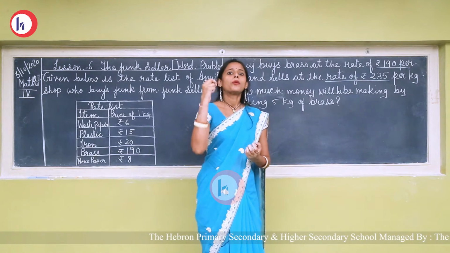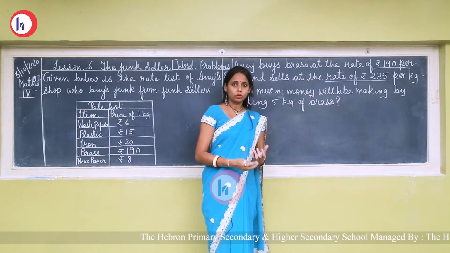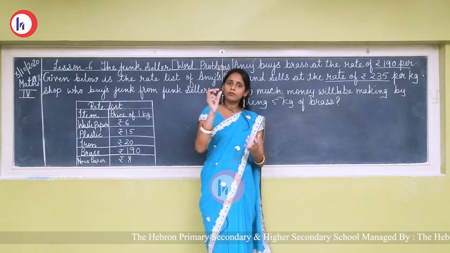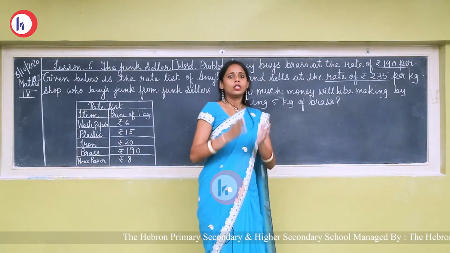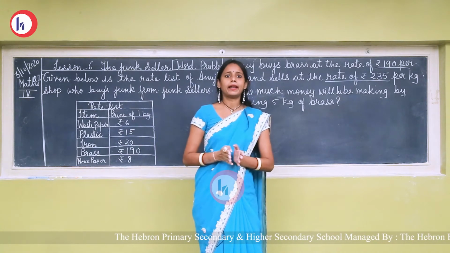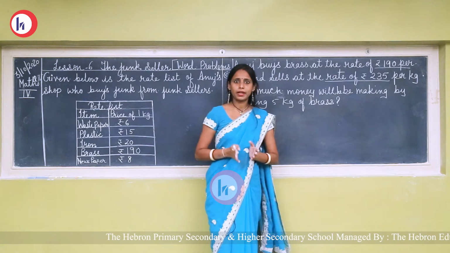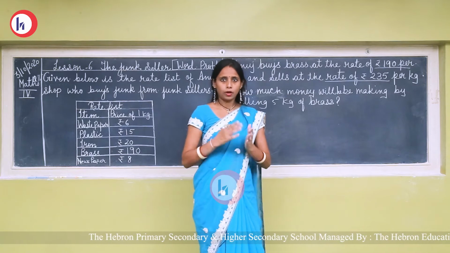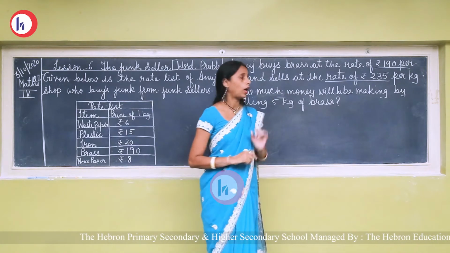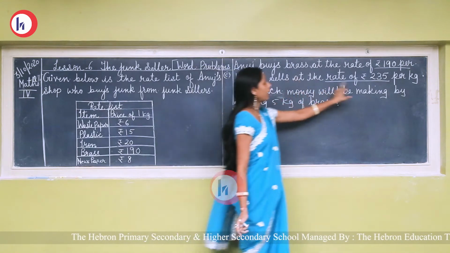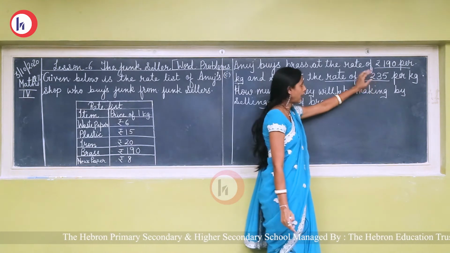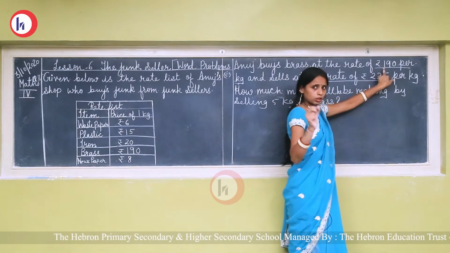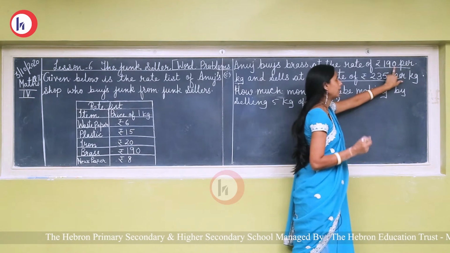जब हम किसी product को बेचते हैं, sell करते हैं, तो जो amount हमें मिलता है that will be called as selling price. तो अगर selling price ज़्यादा है cost price से, buying price से, तो we will get profit, और अगर कम है तो हमें loss होगा. So here see, selling price is rupees 235 and buying price, that is cost price, it is rupees 190.